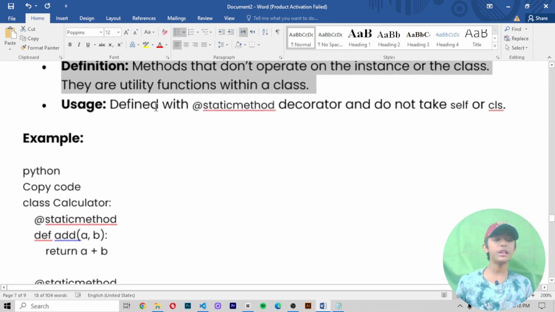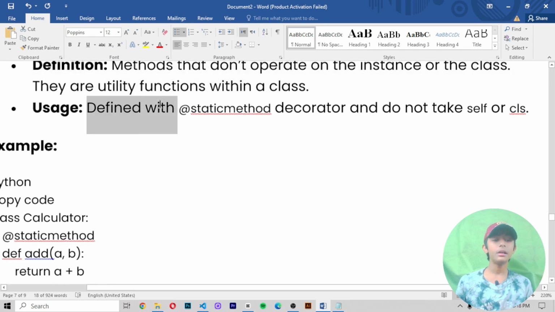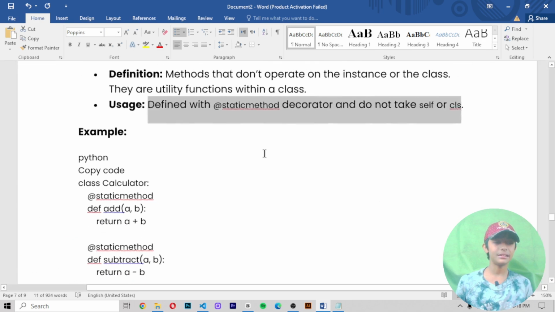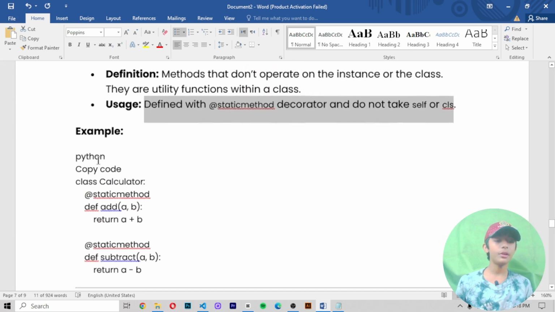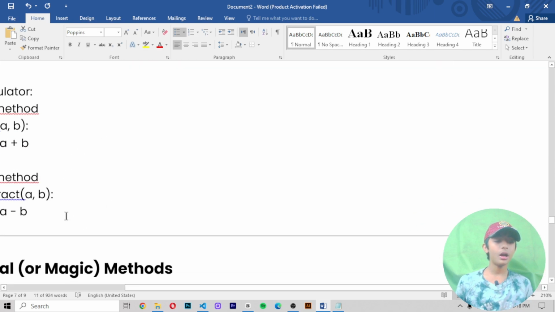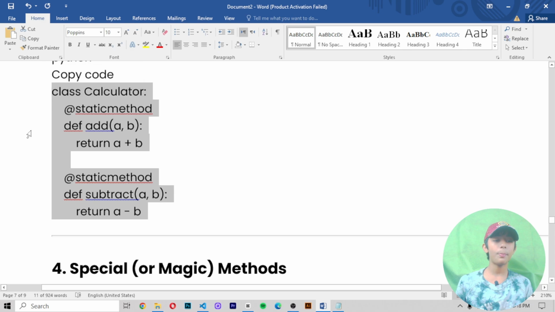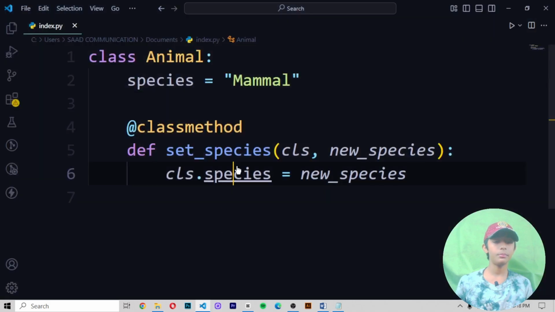The usage of the static method is defined with the @staticmethod decorator, and it does not take self or cls. Now let me give you an example of it. This is one example of it, and you will run this code in your Python. Okay, now let me copy it and then paste it.